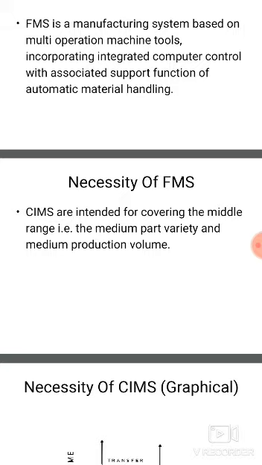The annual production lies between 1,500 and 1,50,000. Only these pieces can be made, not more than that. So it is the least flexible manufacturing system. On the other hand, the manufacturing cell is the most flexible manufacturing system.